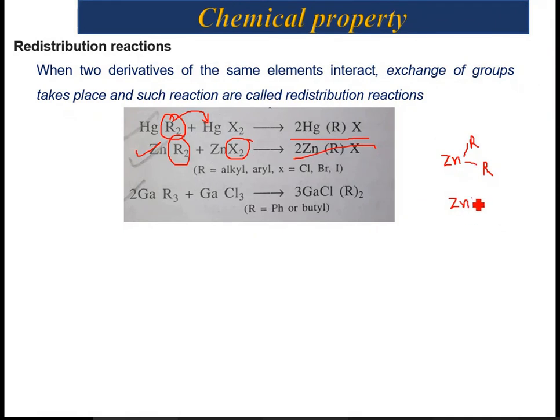After the reaction, redistribution of alkyl group and halogen takes place, and they result in a product like ZnRX, with R and X on the same zinc.